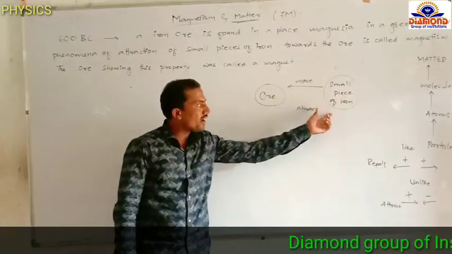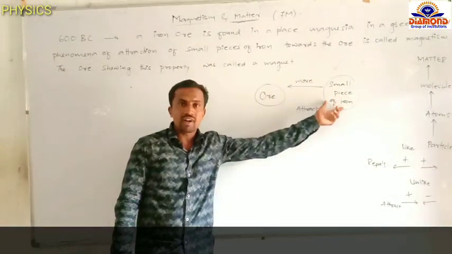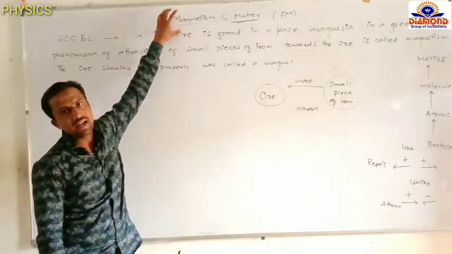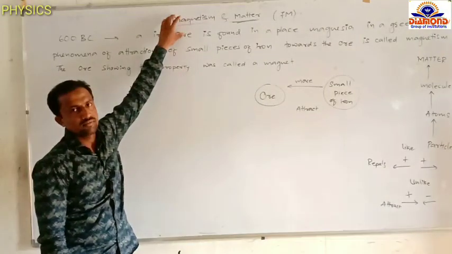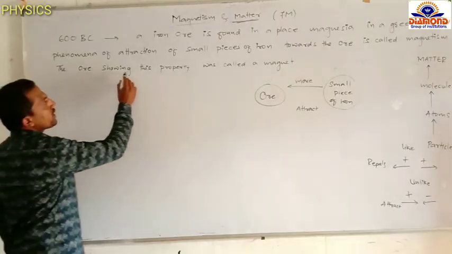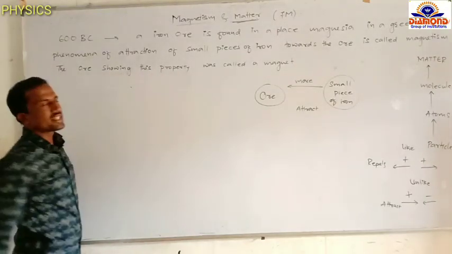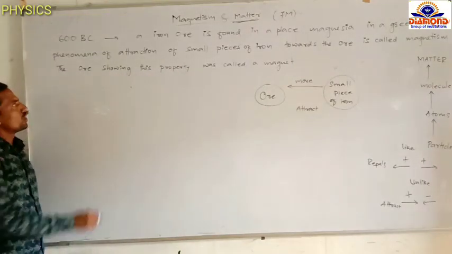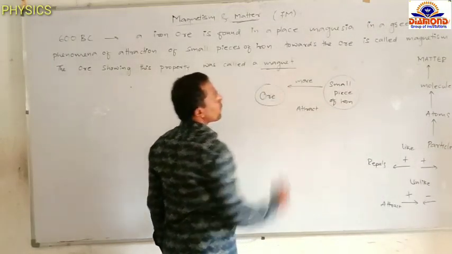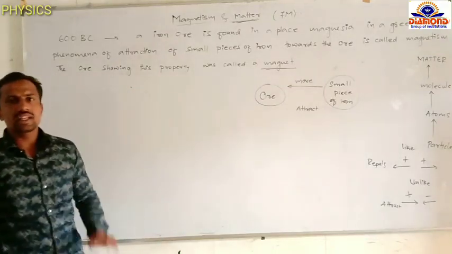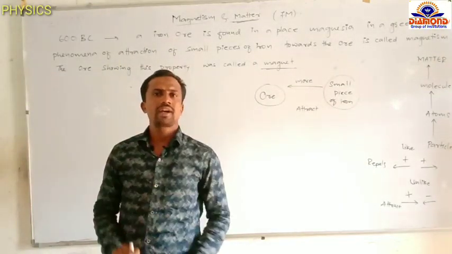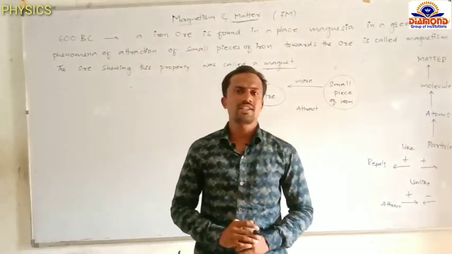The phenomenon of attraction of a small piece of iron towards the ore is called magnetism. The ore showing this property was called a magnet. In nature, there are two types of magnet. One is the natural magnet, and another one is called artificial magnets.